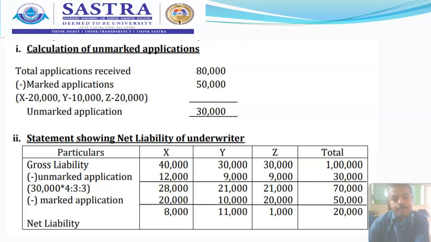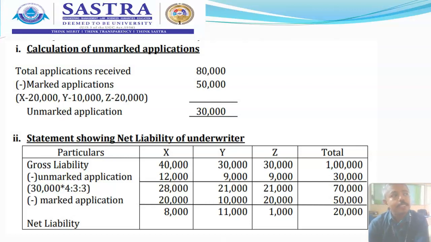So this sum has been given. Not only do we find the net liability of the underwriter, simultaneously we need to understand the implications of marked applications. It carries much implication. It has a carrying forward responsibility at the time of calculating net liability for each underwriter.